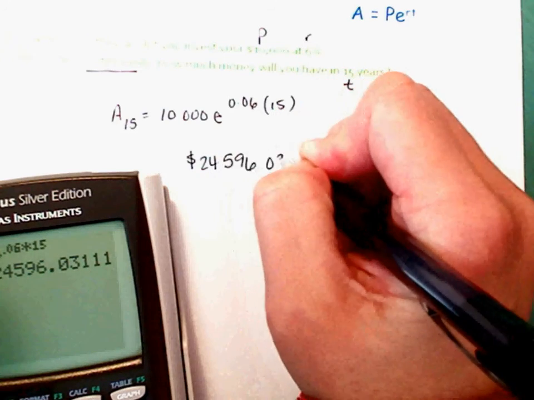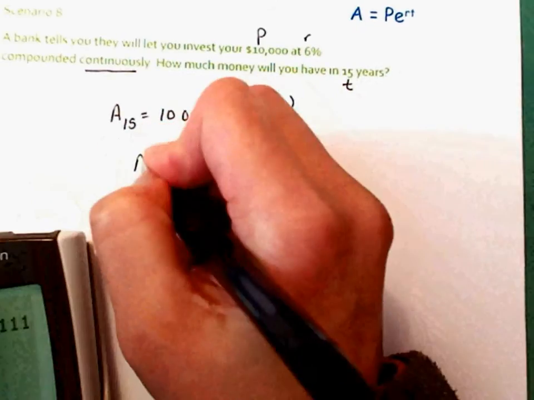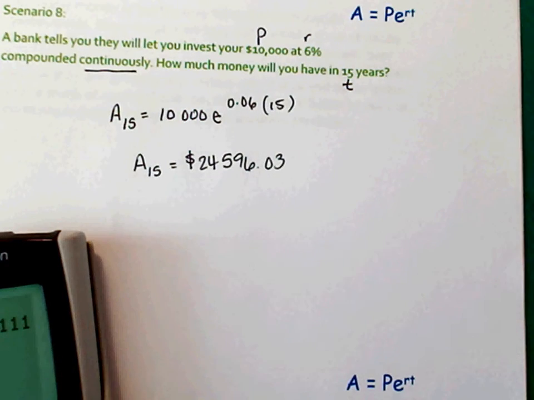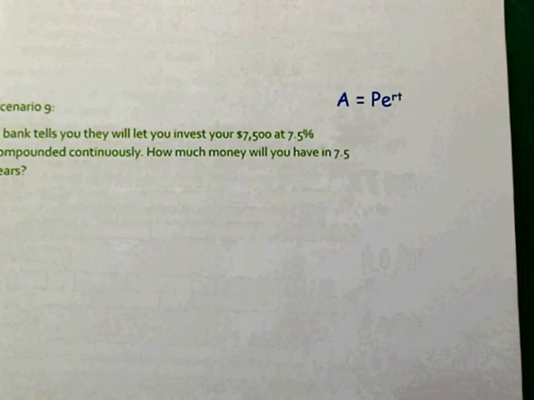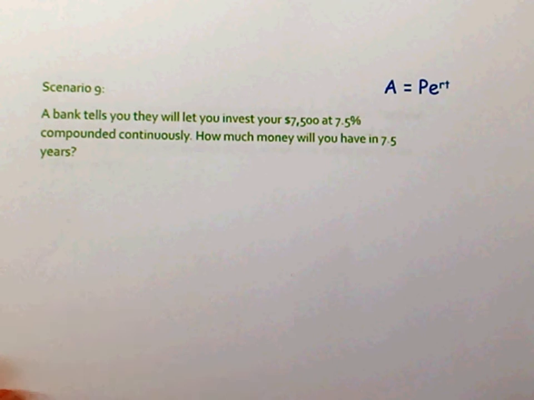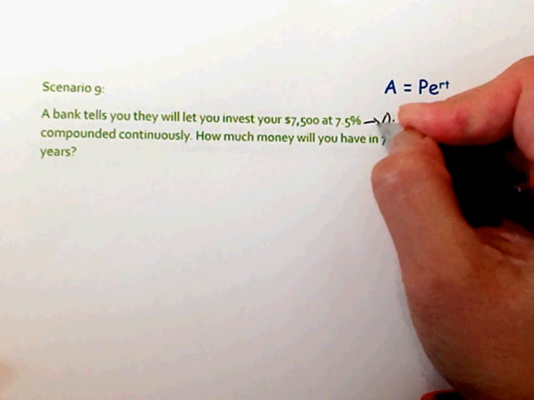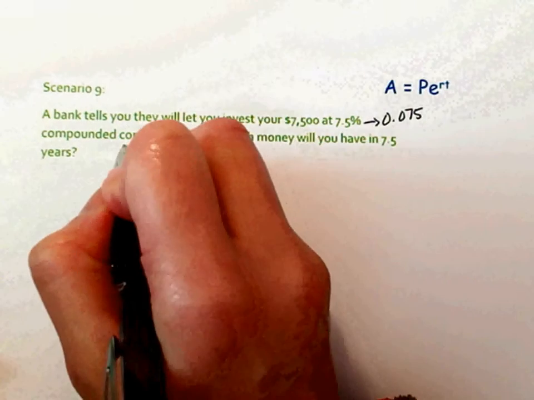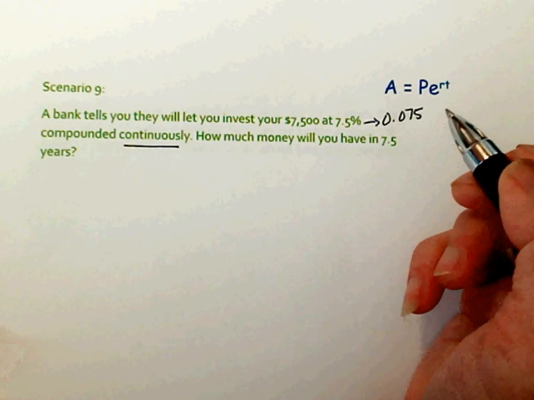$24,596.03 in 15 years. Okay? Alright. A bank tells you that they will let you invest $7,500 at 7.5%, which is 0.075 if you put that over 100. Keyword, continuously. How much money will you have in 7.5 years?